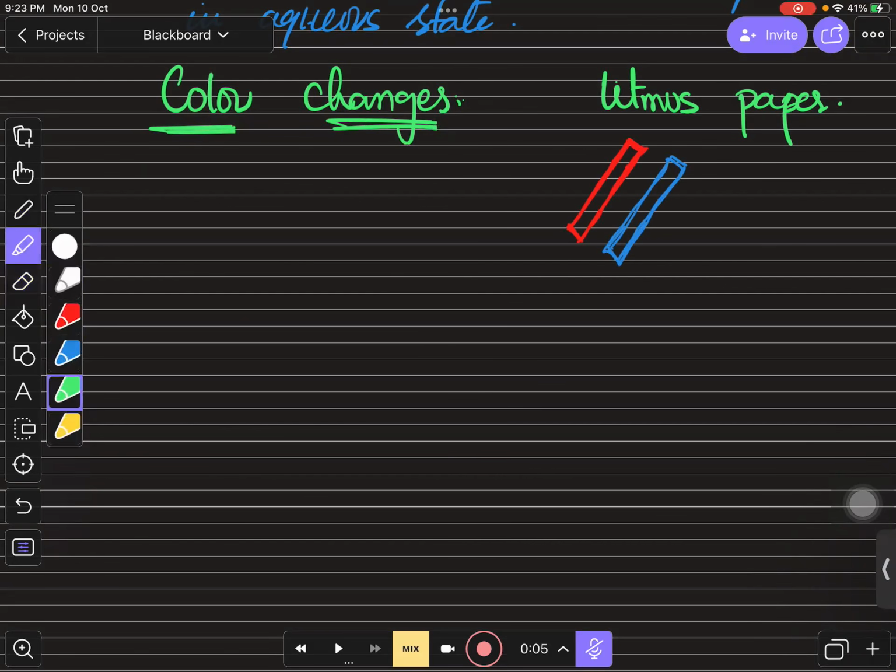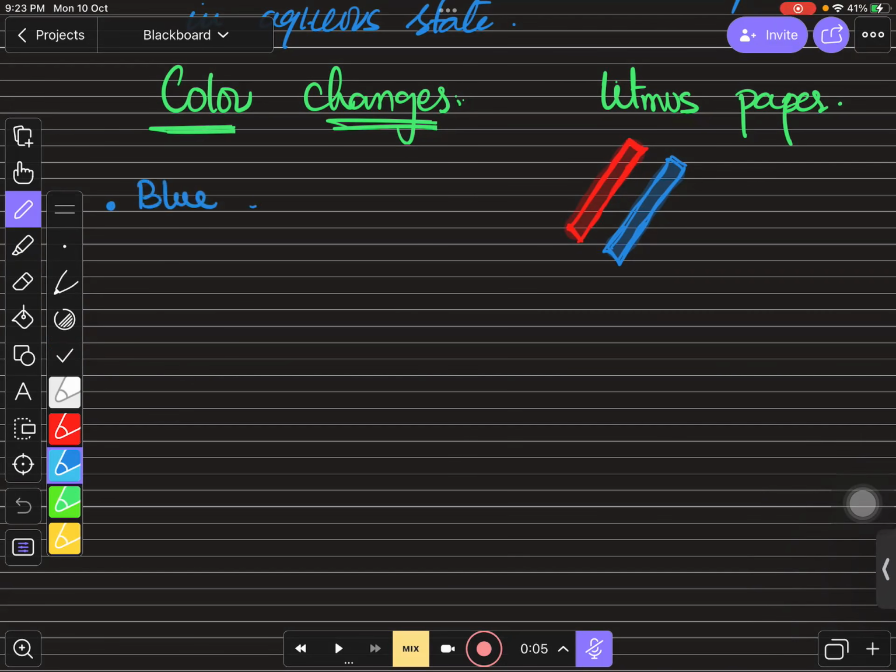So in the chemistry lab, you will find two types of litmus paper. One should be blue, one should be red. These two litmus papers you can use to find out the nature of any substance. If you dip both of them into the acidic solution, only one will work, which is blue. So you can say that blue litmus changes to red. This is what you can use for the identification of the nature of the solutions.